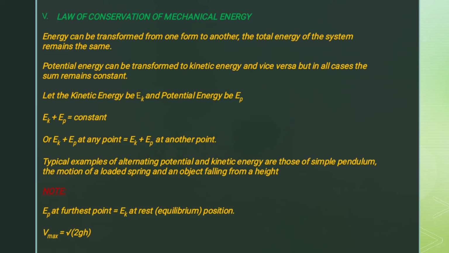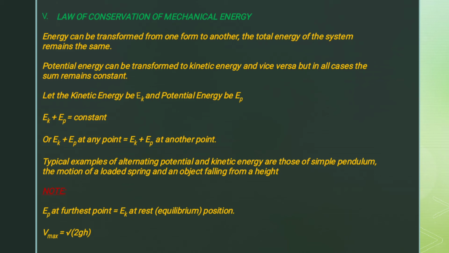Or we say that the sum of the potential energy and the kinetic energy at any point is equal to the sum of the kinetic energy and the potential energy at another point. Typical examples of alternating potential and kinetic energy are the simple pendulum, the motion of a loaded spring, and an object falling from a height, or an object that is thrown up. At each point of those motions, the sum of the kinetic and potential energy is always what? Constant.